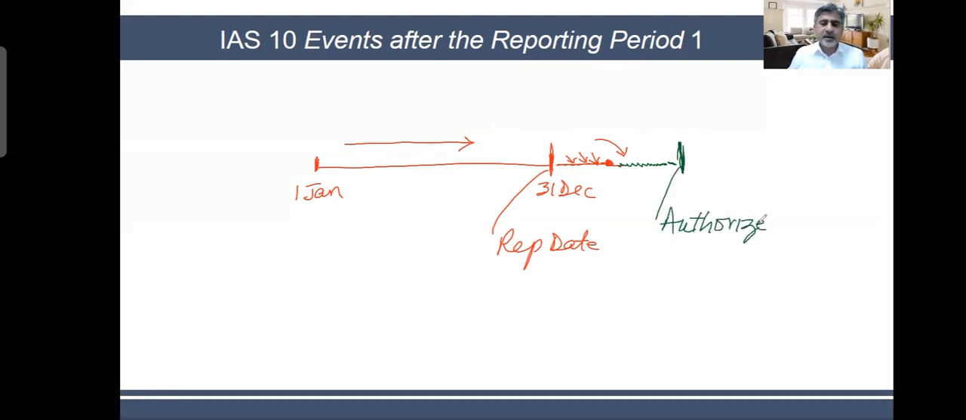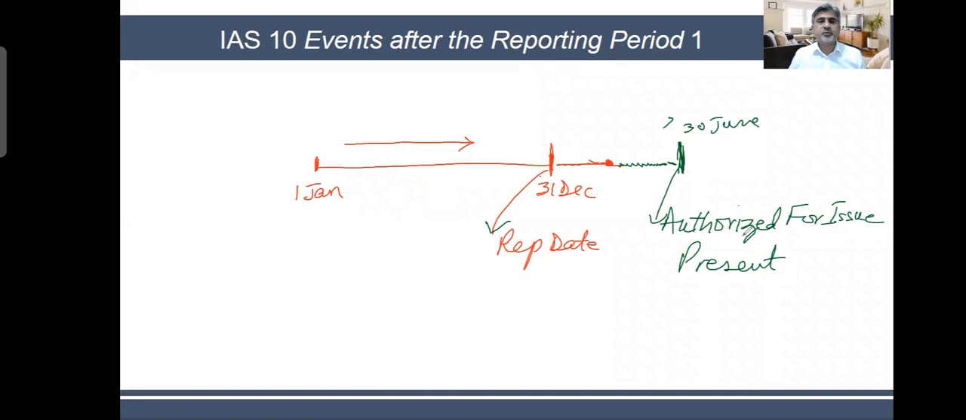Typically under IFRS, there is a 6 months time period between these 2 dates. If you are closing your books on 31st of December, you must present the financials by 30th of June. You have been given 6 months to check and edit it internally, as well as by external auditors. This is the authorized date, authorized for issue, where your financials are authorized for presenting to the users.